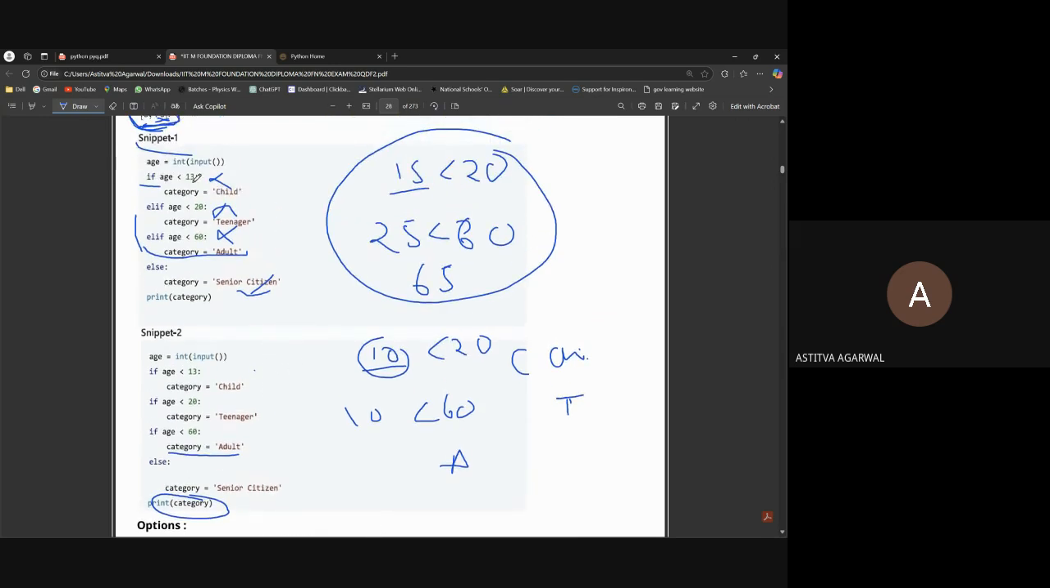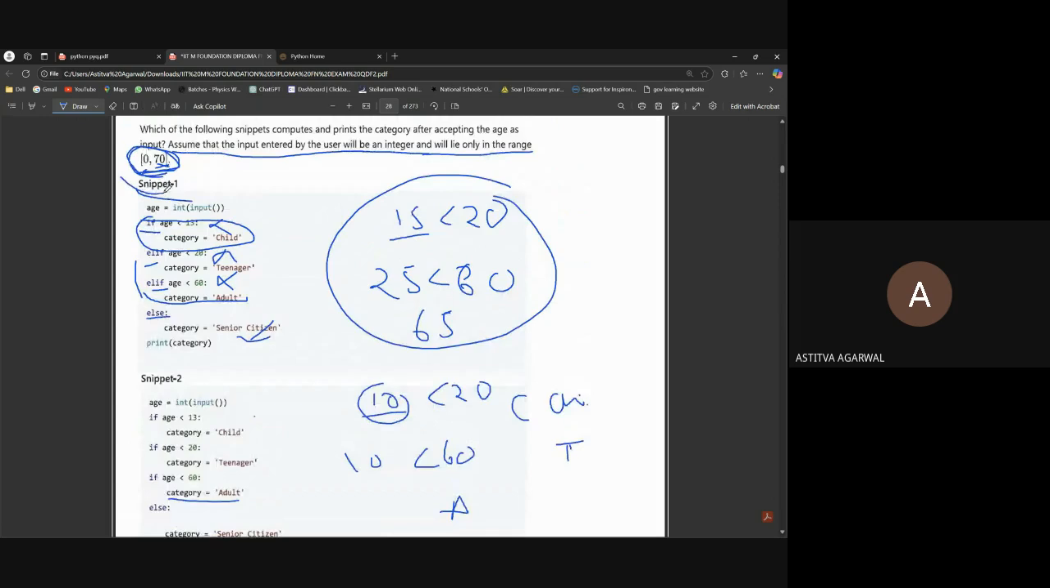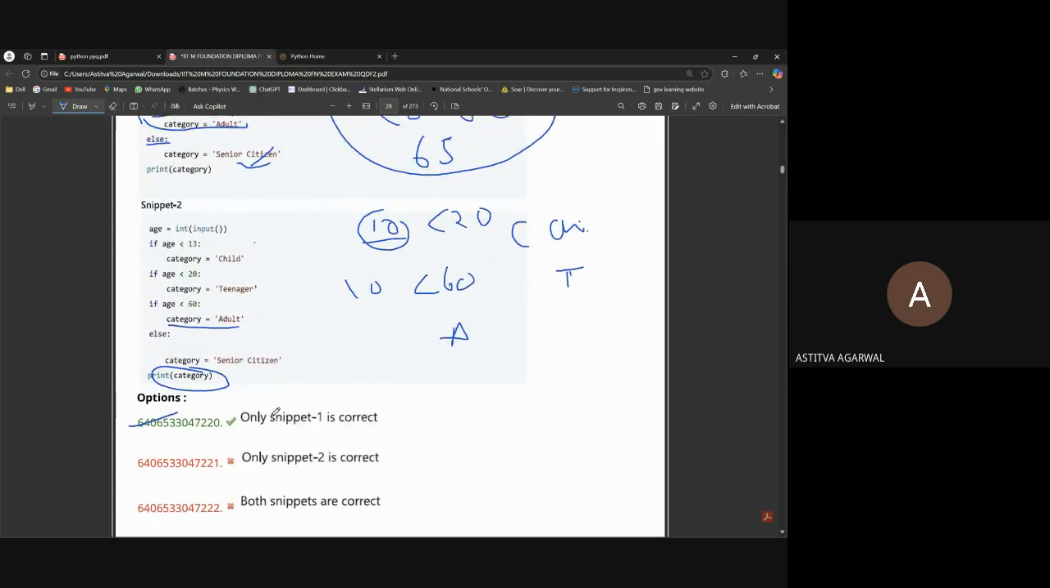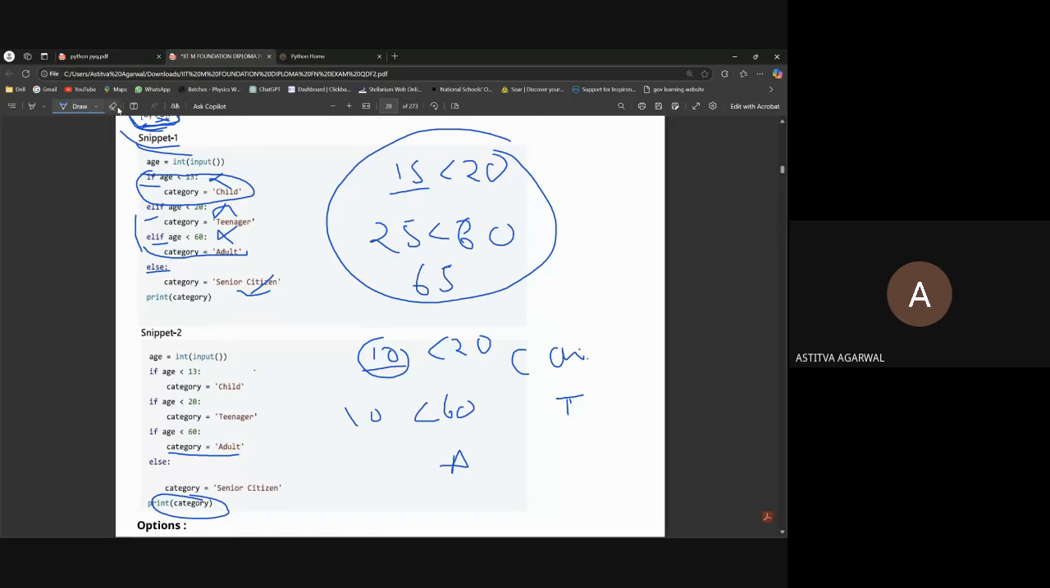But here it won't, because in the first snippet, once an if is true, no elif and no else will work, because if and elif have this relationship that if one if or elif is considered true, then anything after that condition won't work. Okay, so the answer is that the first snippet is correct. Any doubt till here?